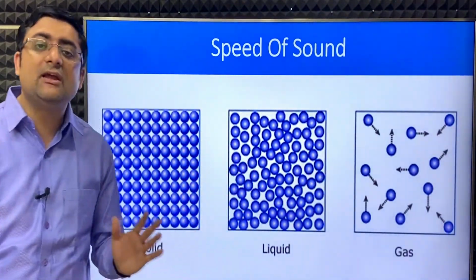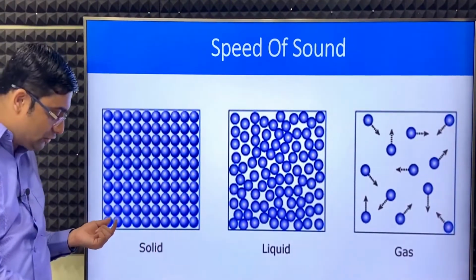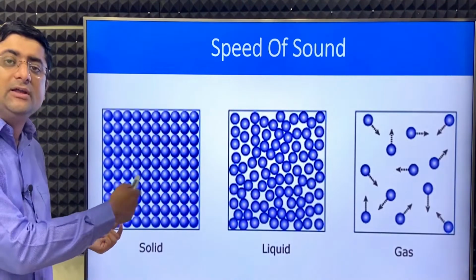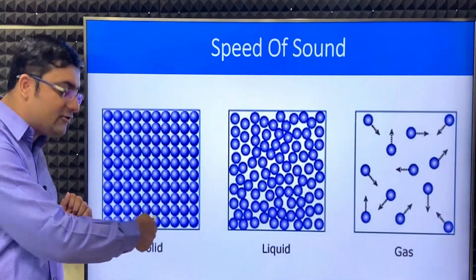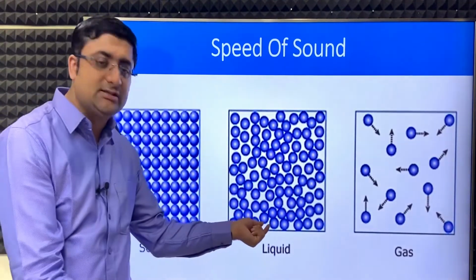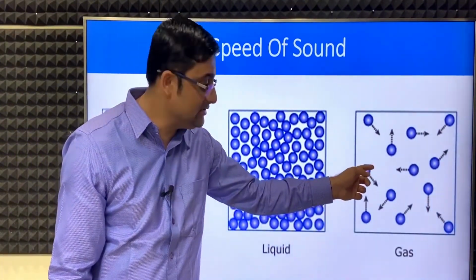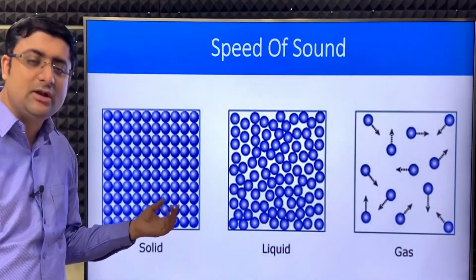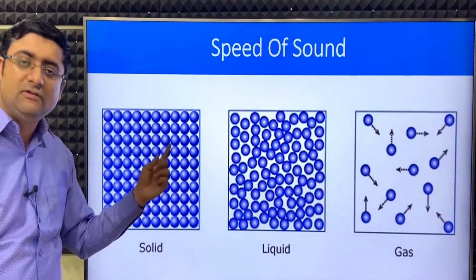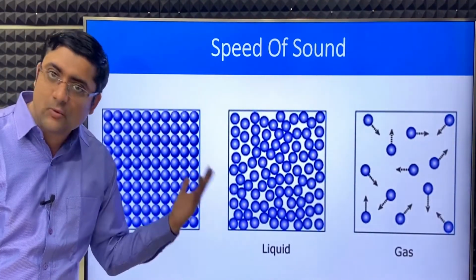I repeat once again, for sound to travel, basically molecules have to transfer the vibrations. So closer the molecules are, the quicker they'll transfer the vibrations. So they are closest in solids. So they'll immediately transfer the vibrations here. Here will take some time, gas will take time. This molecule has to strike this to transfer the vibration. Then this will come here and transfer. Is it clear? So because here in solids the molecules are very close, sound travels fastest in solids, then liquids, then gases. So I hope the concept is clear why it is happening.